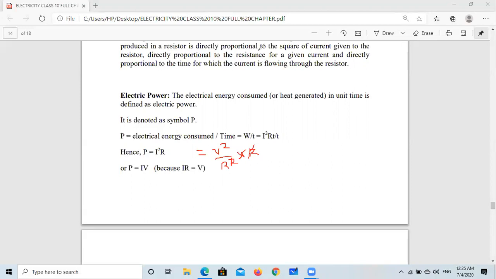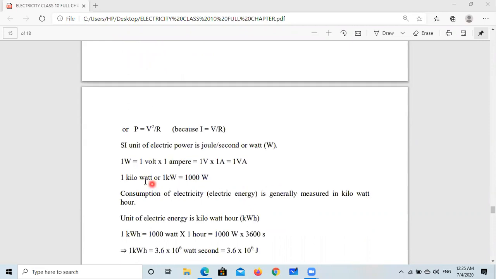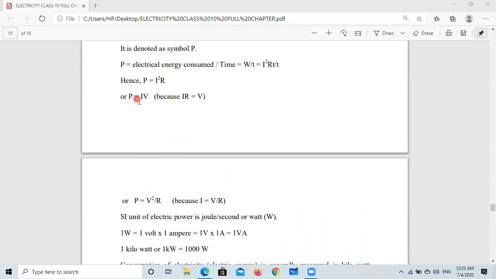So we have three formulas here at this moment: P equal to I squared R, P equal to IV, and P equal to V squared by R. The SI unit of electric power is of course joule per second, because work upon time, energy upon time, so joule per second, or this is known as watt. 1 watt equal to 1 volt into 1 ampere.